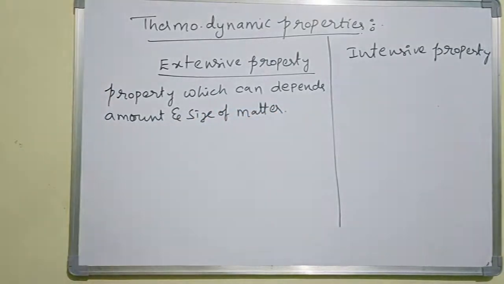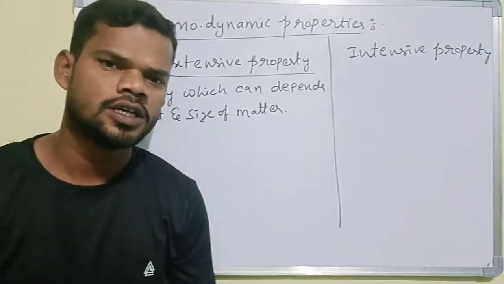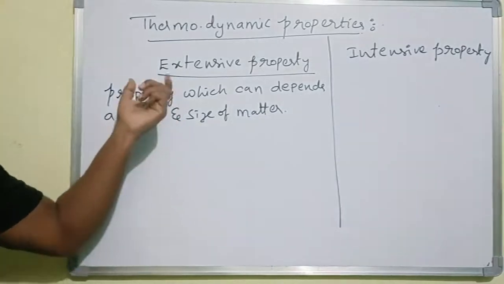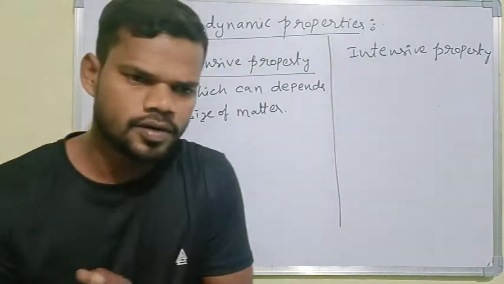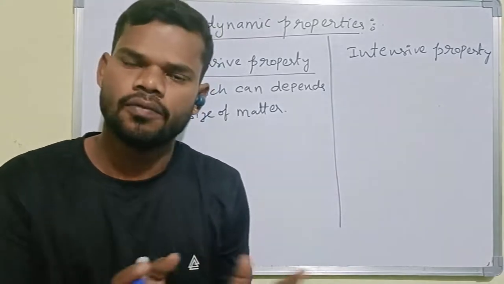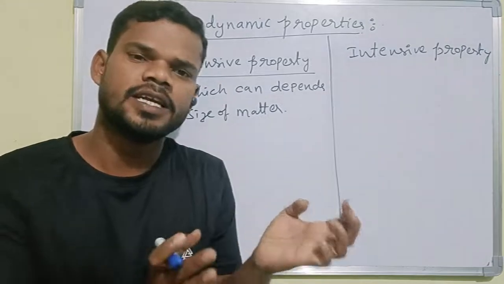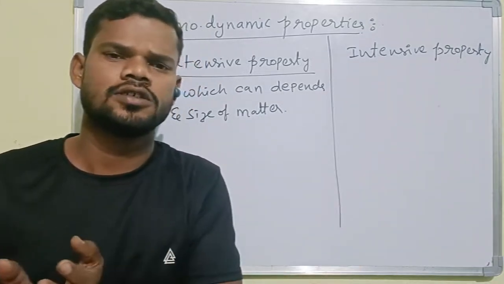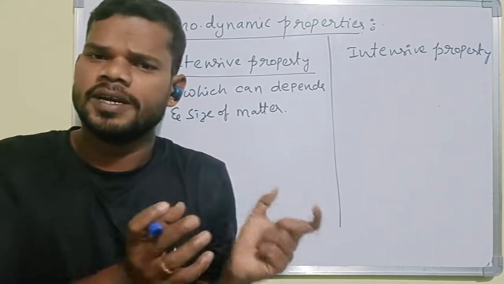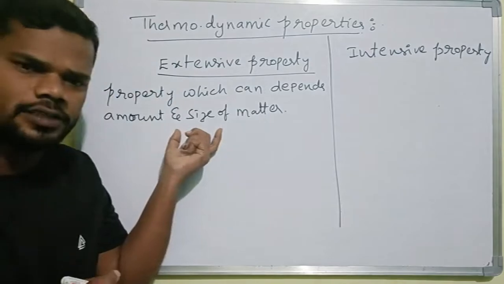The property which depends on the amount and size of the matter, we say is an extensive property, right? Let us say, for example, mass and volume. If it is mass, depending upon the weight we can take 5 kgs, 10 kgs or 15 kgs, right? So depending upon the weight only, we have to consider that amount of weight.